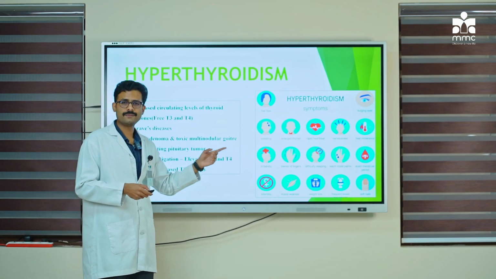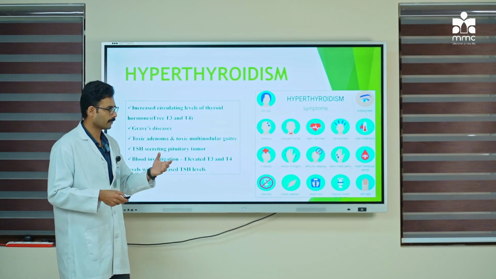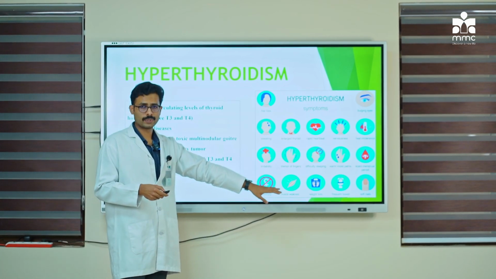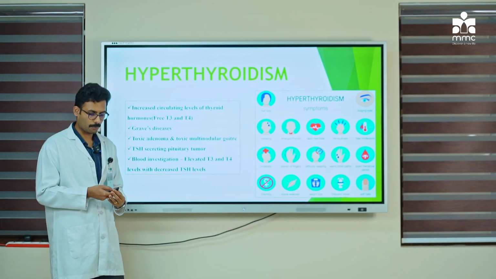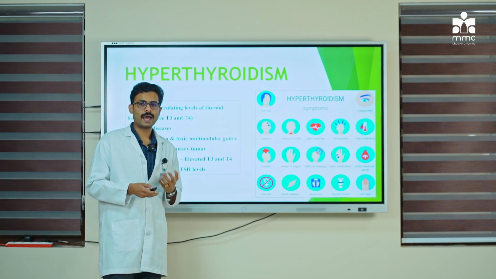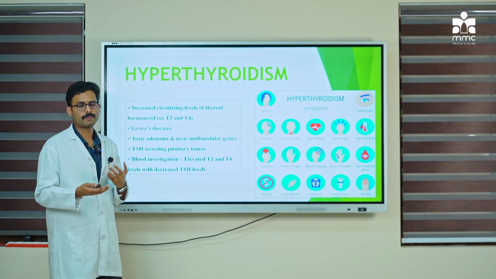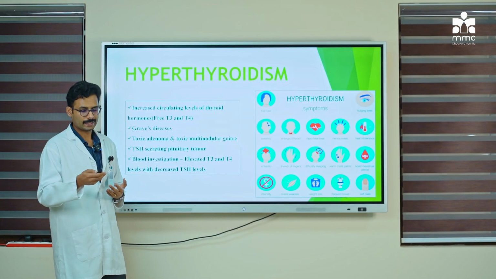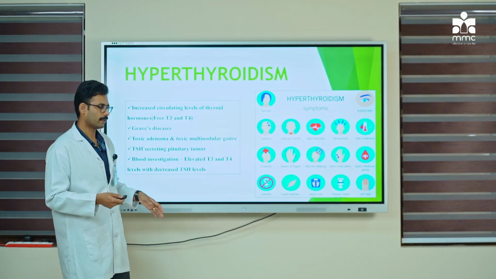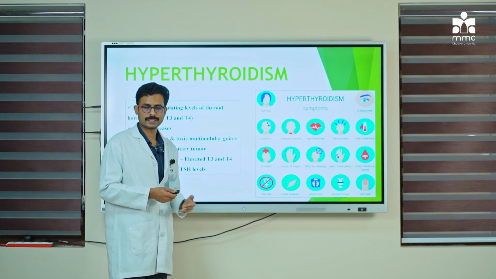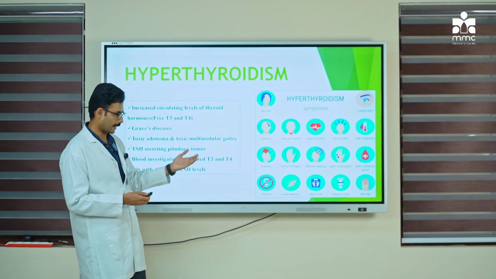They have muscle weakness. Excessive production of thyroid hormone can result in excessive protein catabolism. Even though thyroid hormone is required for anabolic action or build-up of the muscles, excessive thyroid hormone can result in protein catabolism, which results in breakdown of proteins, which will further result in muscle weakness.